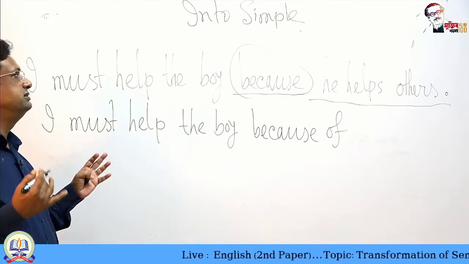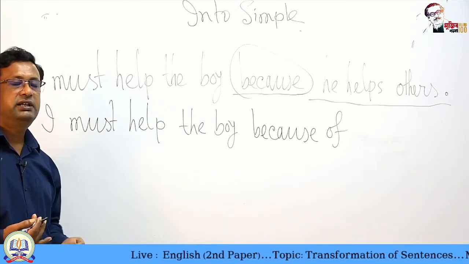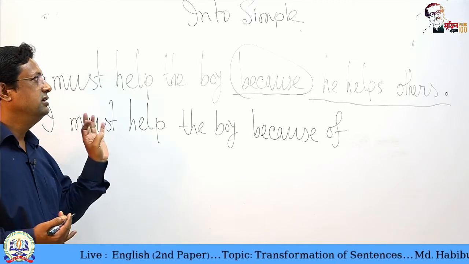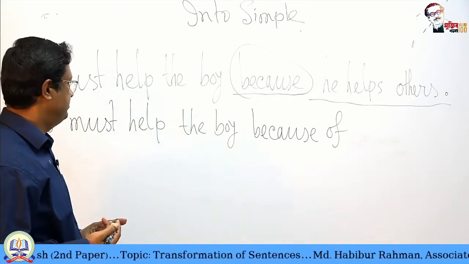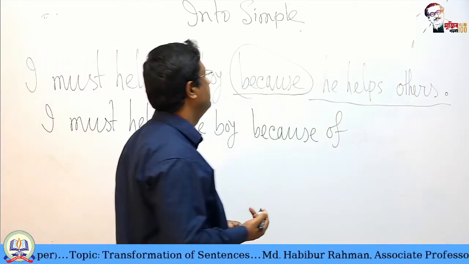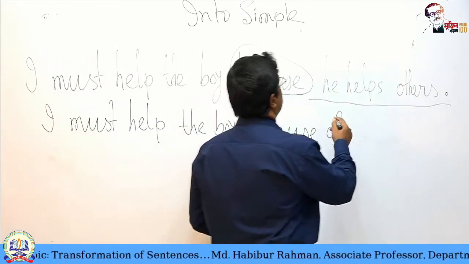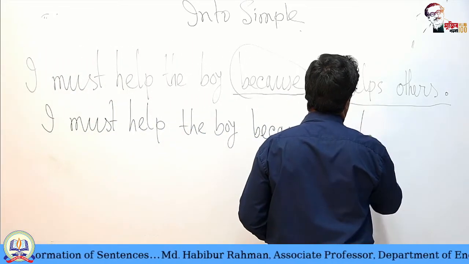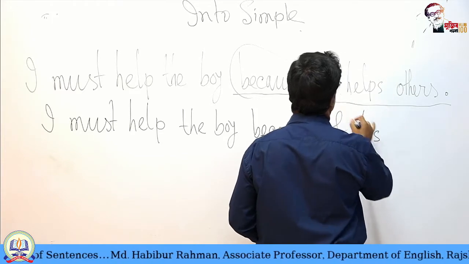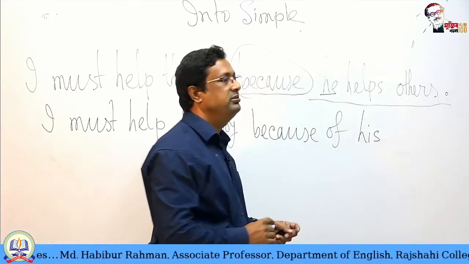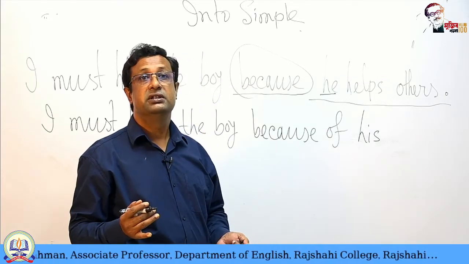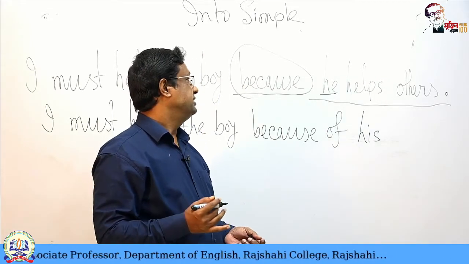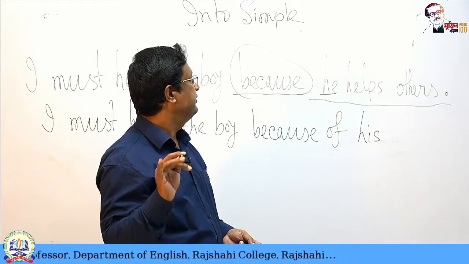Now I will change this part in such a way that there will be no subject and no finite verb. Because of his help, because of his. Okay, I have changed. And when we make any subject possessive, we usually use the present participle of the finite verb.